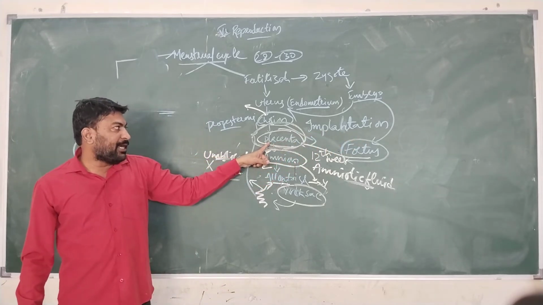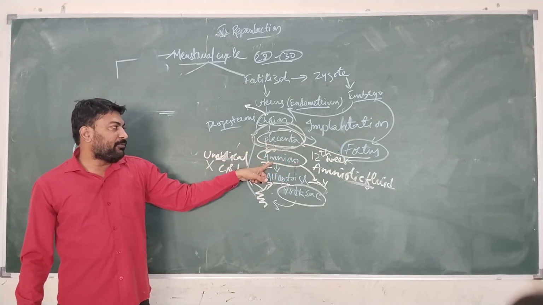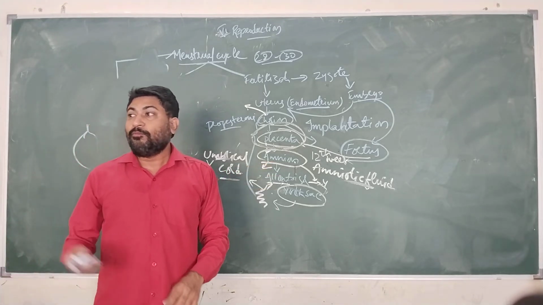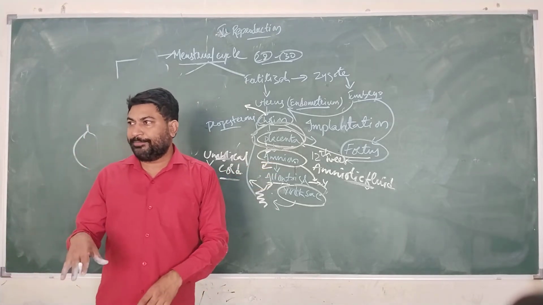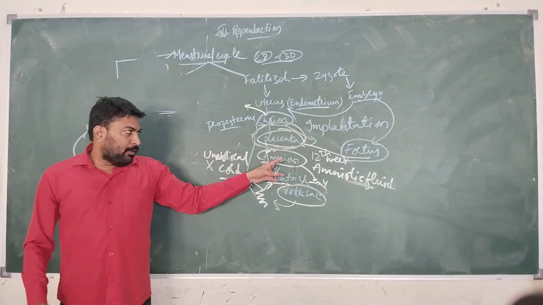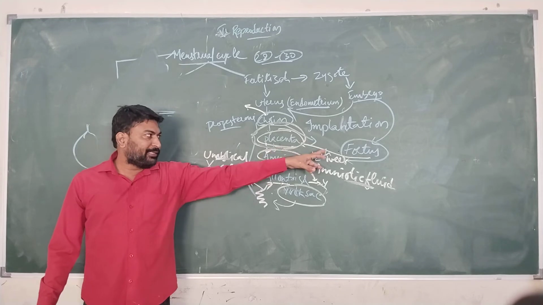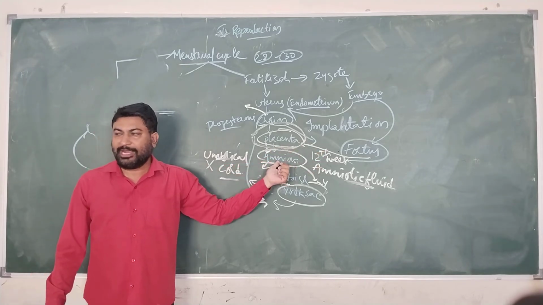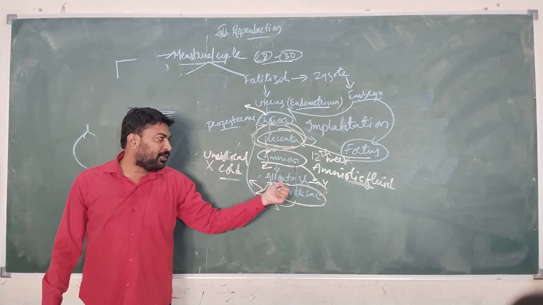And over this placenta, after the 12th week, another important layer known as the amnion will develop. This amnion will consist of amniotic fluid. This amniotic fluid and amnion will protect the fetus from mechanical or physical shocks. And from the amnion, the allantois will develop.